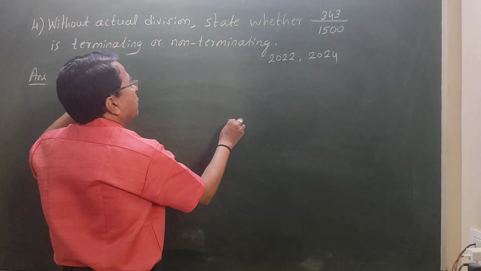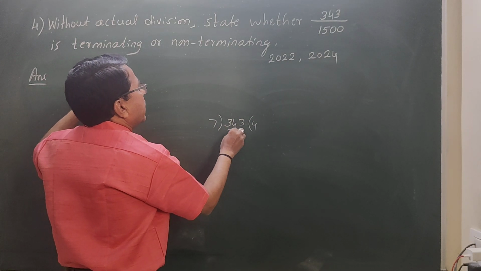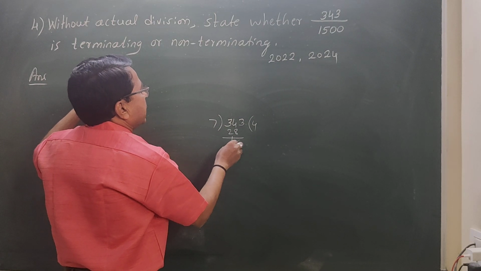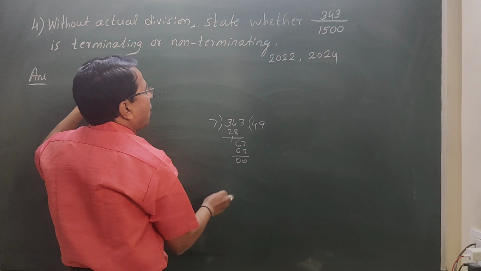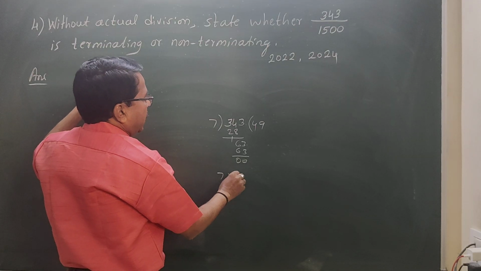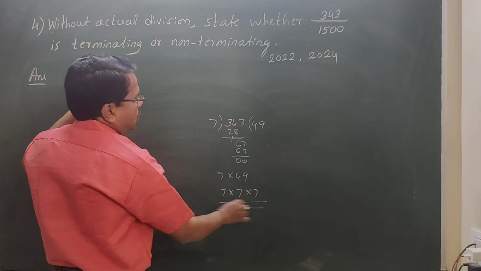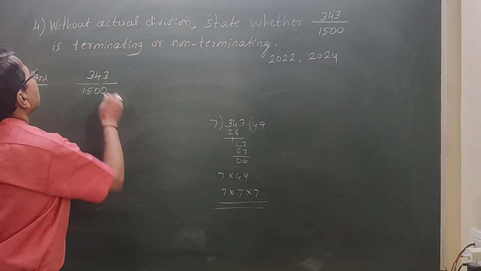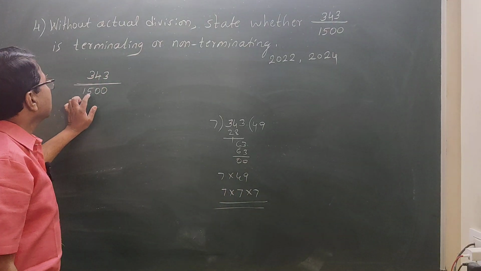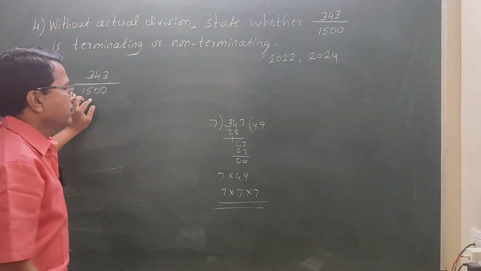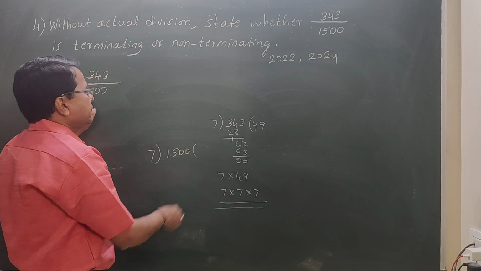You see here, 343 divided by 7: 7 fours are 28, 6 remaining 3, 7 nines are 63, 0. And 7 into 49. Further you can write 7 into 7 into 7. So in 343 the only factor is 7. But 1500 is not divisible by 7.